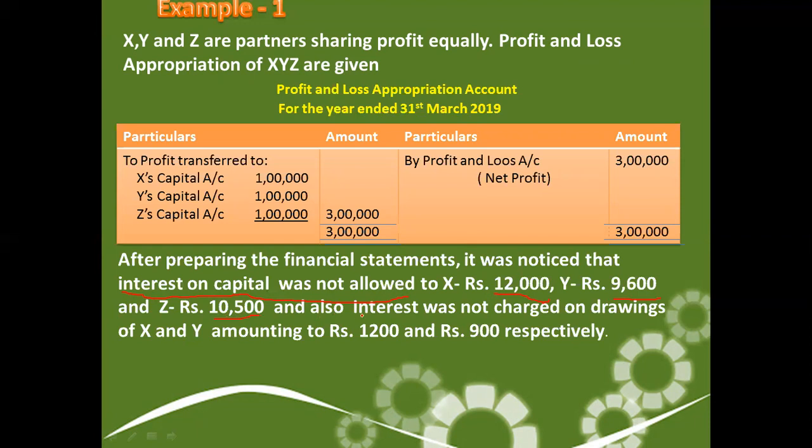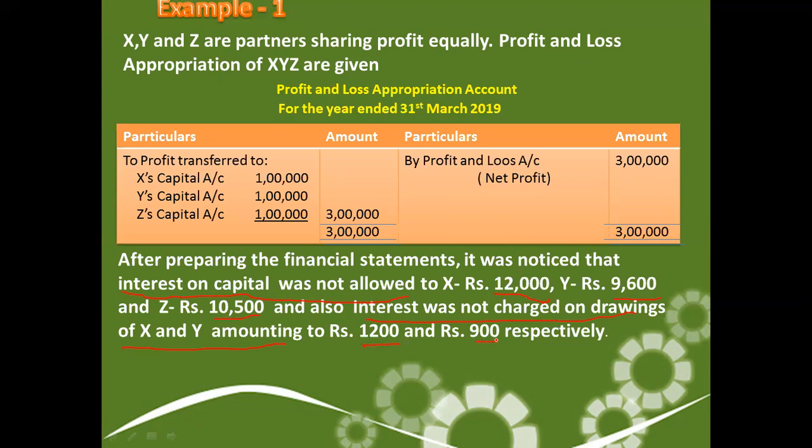The second error is that interest was not charged on the drawings of X and Y. X and Y must have withdrawn some amount, and the interest comes to 1,200 and 900 rupees.